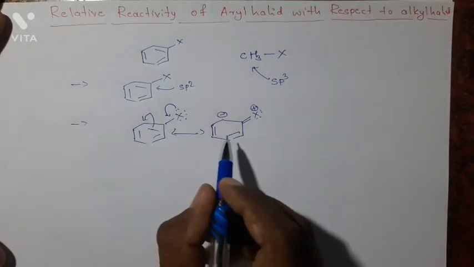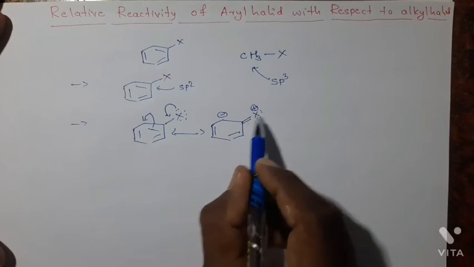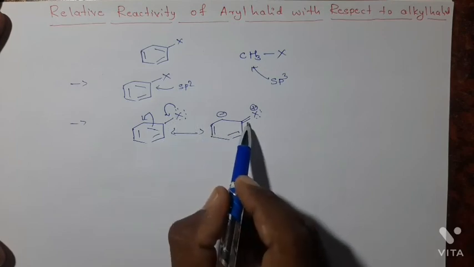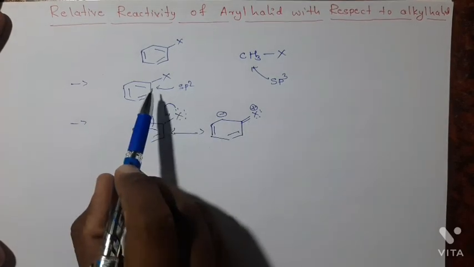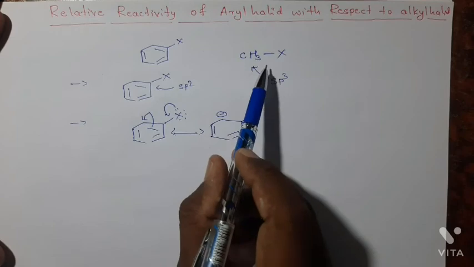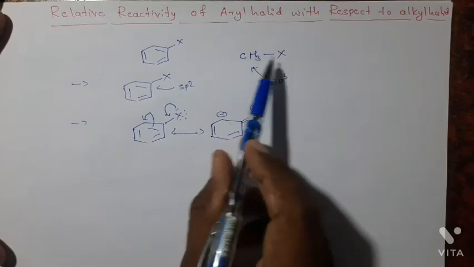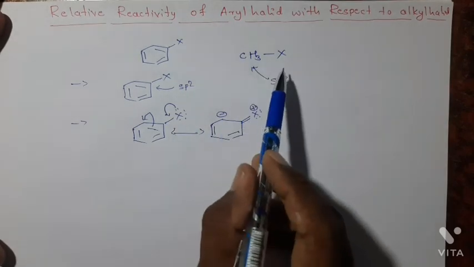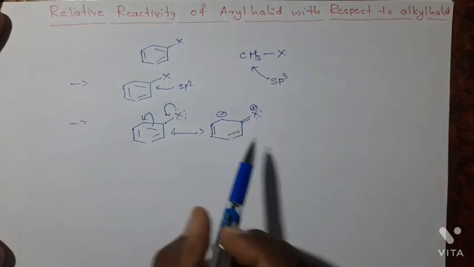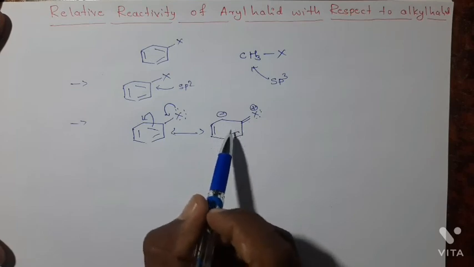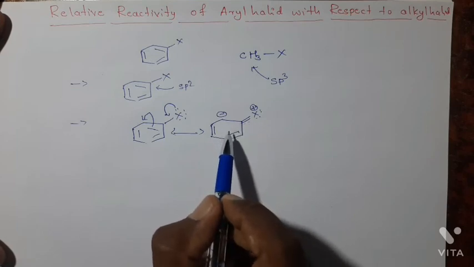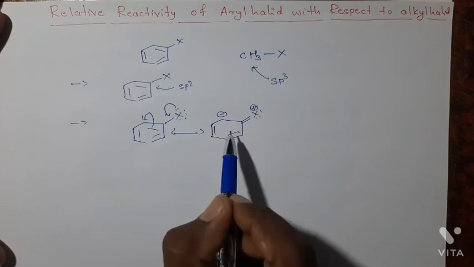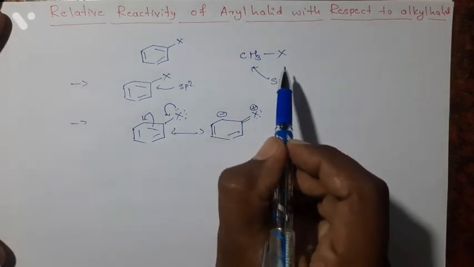Due to the resonance, this carbon and halogen bond becomes a partial double bond. The single bond is converted into a double bond in the aryl halide, and in alkyl halide the carbon halogen bond is a single bond. There is no resonance and no partial double bond character. Due to the partial double bond character in the aryl halide, its reactivity towards the nucleophilic substitution reaction decreases compared to the alkyl halide.